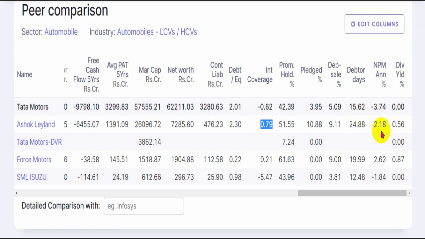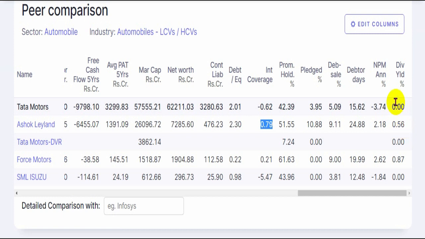Ashok Leyland has made a very low NPM margin of just 2%, whereas Tata Motors has suffered an NPM loss of around 3.7%. Both of these companies are not paying any substantial dividend over the recent 12 months.